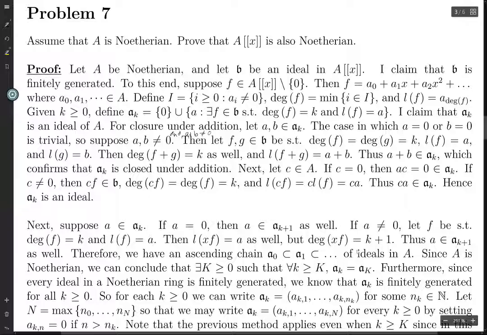And these are all ideals in A, and we know that A is Noetherian, so this ascending chain terminates by the ascending chain condition. So there is some K such that for any k greater than or equal to K, you have a_k equals a_K. Now we know that every ideal in a Noetherian ring is finitely generated. Each a_k is finitely generated. So we can write each a_k as generated by a_{k1} through a_{kn_k} for some n_k, and this n_k of course depends on k, because each a_k is finitely generated, but we don't know how many finitely many generators there are.